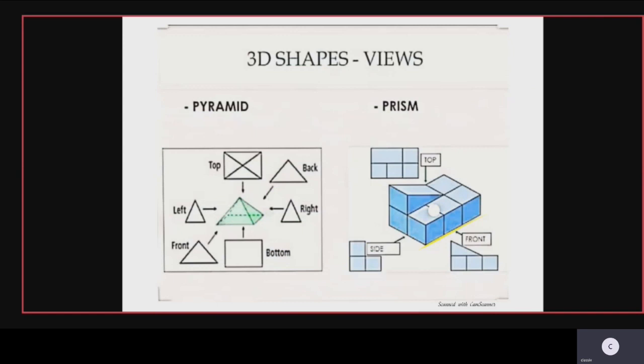Now the 3D shapes and views of a pyramid and prism you can also see. You know a pyramid, yes children? The mountain shape is the pyramid. See here the top, front, back, left, right and the bottom view of a pyramid. So these are the views of a pyramid. Then see here the prism. This is the prism shape, the blue colored one. The view you can see from the top is different, and the front and the side views also. So all three views are different.